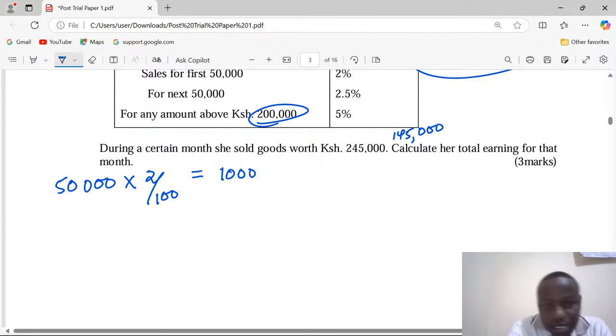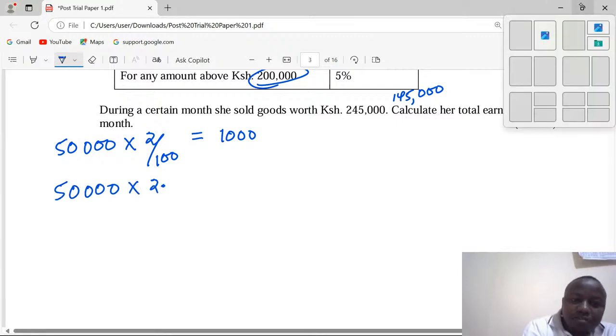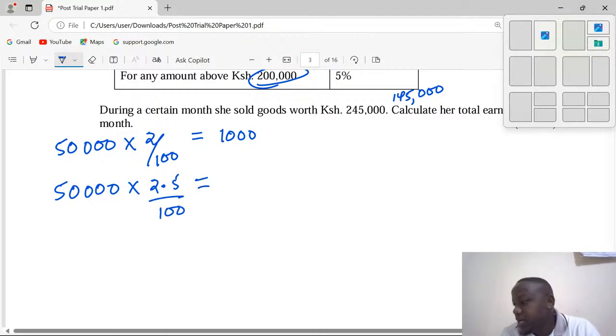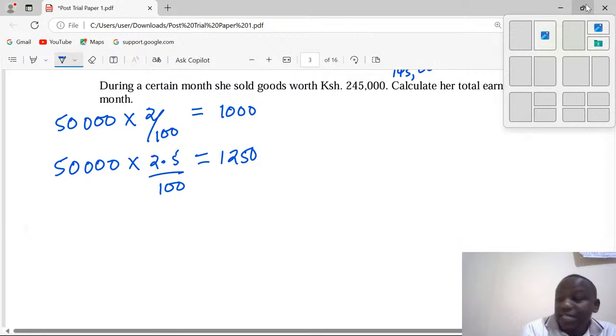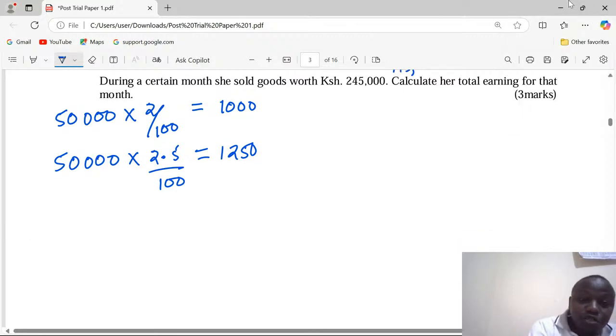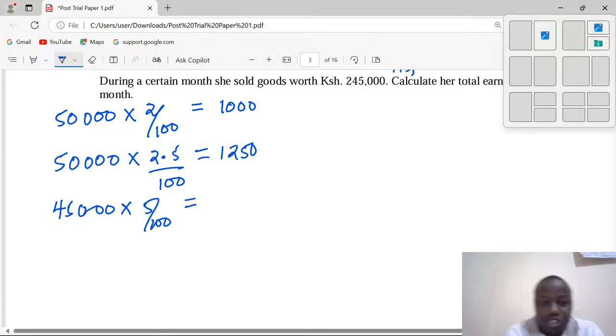In the next 50K, she got 2.5%, and this amounts to 1,250. And finally, there is the 45,000, the amount beyond 200,000, at a rate of 5%, and this gave her 2,250.